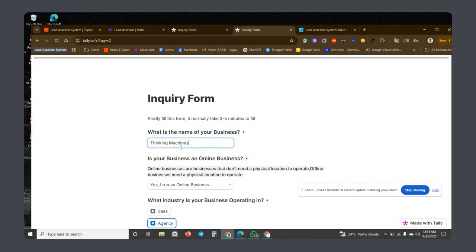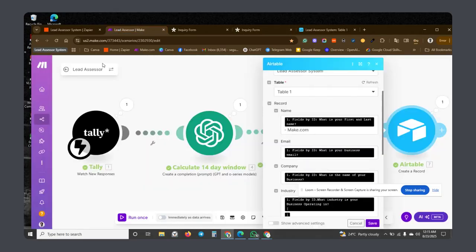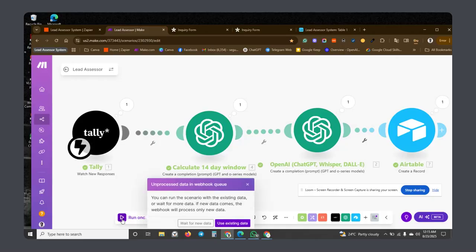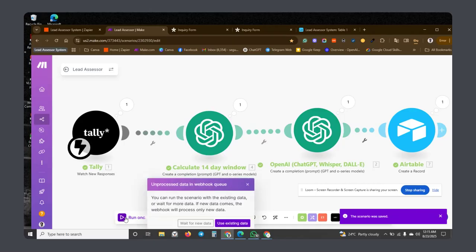So I have all of this now. I really don't want to click submit yet, because I will not be able to run the make.com one. I will have to run the scenario first and then click on submit. Let me save this, because sometimes that can be an issue.